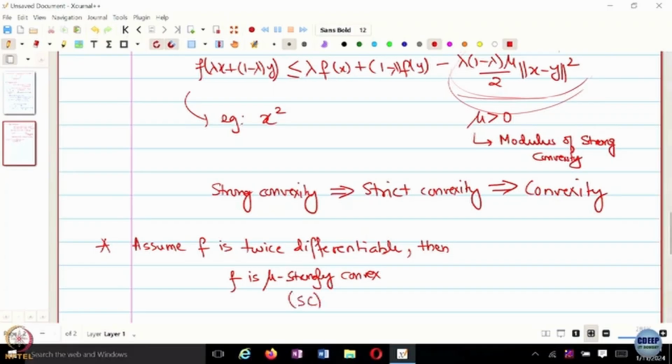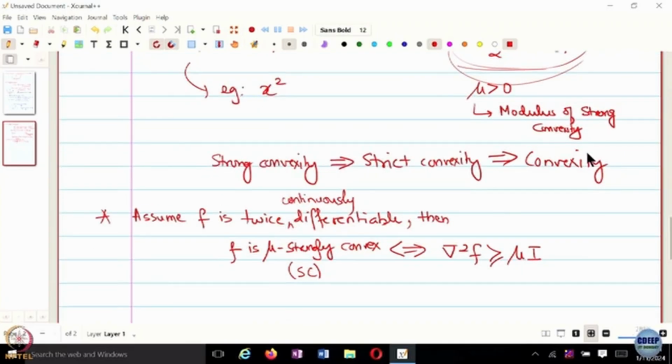So f is mu strongly convex if and only if the Hessian of f looks something like this. Yes, twice continuously differentiable. In this case, you probably don't need the continuity as long as it's twice differentiable, but that's fine. Usually with the first order definition, you need the continuity because you write f of y in terms of f of x. But yes, this is an if and only if condition, that f is mu strongly convex